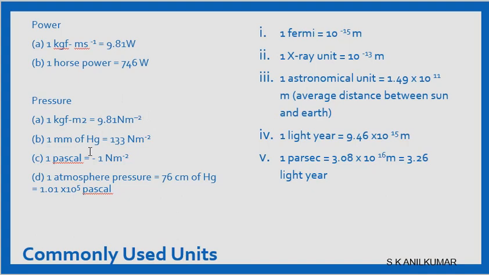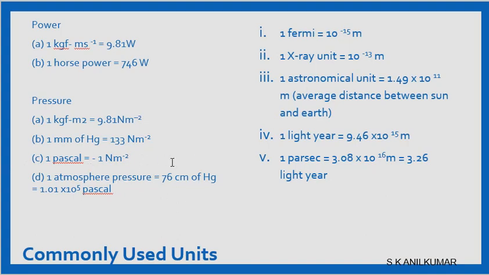For example, when you have BP, when your blood pressure, as a hypertension, when you go to the doctor for checking in a clinical measurement, what we have is 80 to 120, you will have systole, diastole. So like that, 1 mm of mercury is 133 Newton per meter squared. 1 kgf is 9.81 Newton per meter squared. Pascal is another measure of pressure. 1 Newton per meter squared is a Pascal.